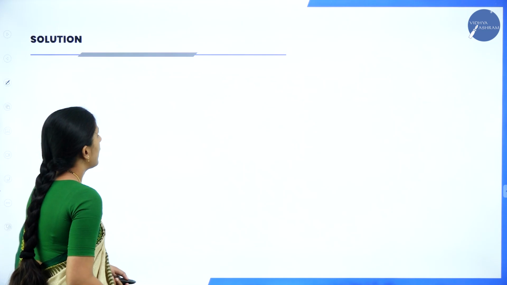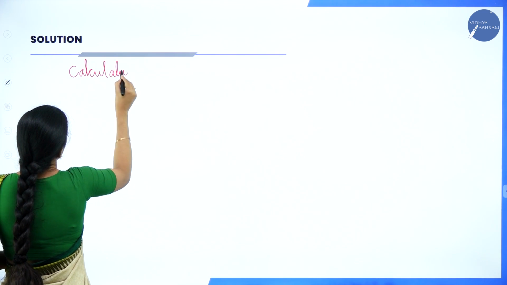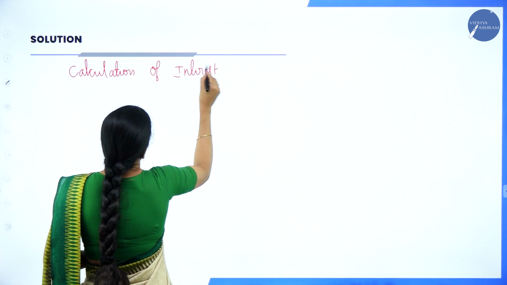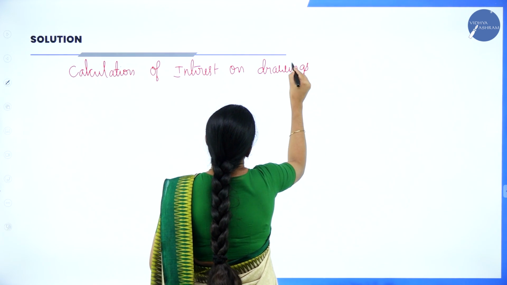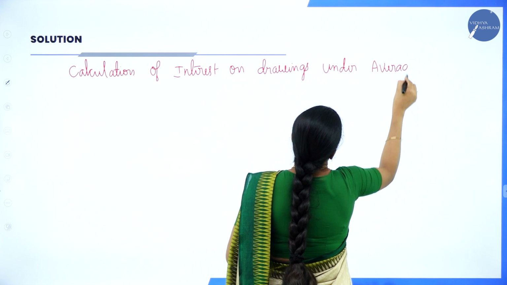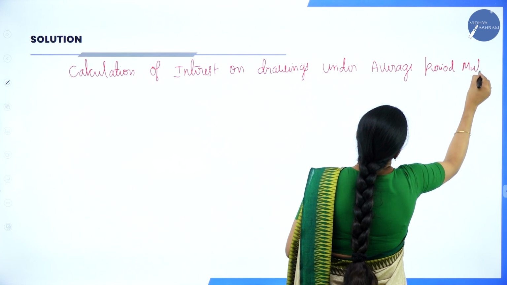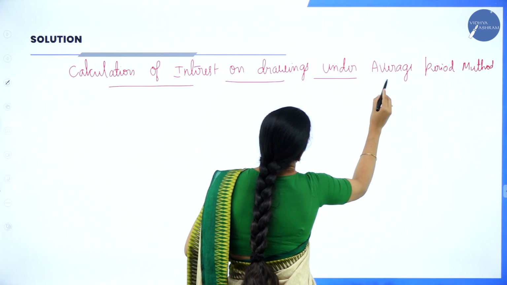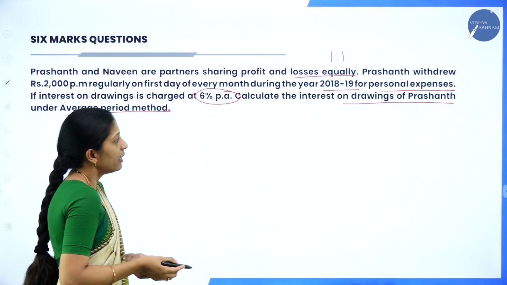So, how do you calculate now? So, you will start with calculation of interest on drawings under average period method. So, this will be the heading. Now, based on the information what they have given, we have to write here.